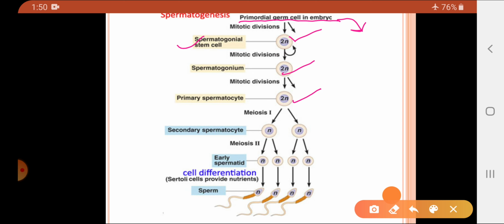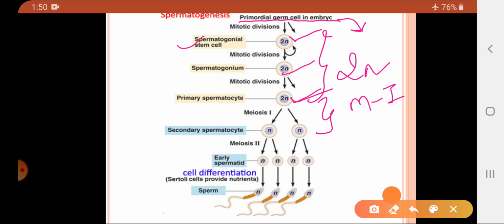Now certain spermatogonia increase in size and get converted into primary spermatocytes, which undergo the first meiotic division. See here, till here all the cells are diploid. Now here the primary spermatocyte is undergoing meiosis 1, which is which type of division? Reductional division, and it results in cells which are haploid.